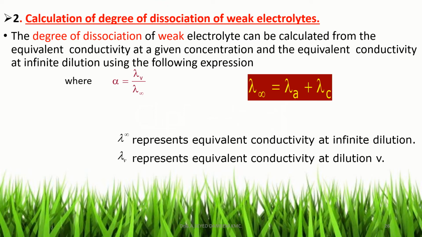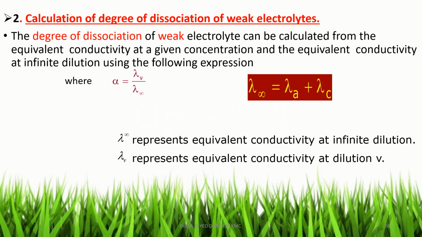Lambda C means the equivalent conductance at a given concentration C, and lambda 0 means the equivalent conductance at zero concentration. Lambda infinity and lambda 0 are both the same. Lambda infinity means the equivalent conductance at infinite dilution, and lambda 0 means the equivalent conductance at zero concentration, and both are same.